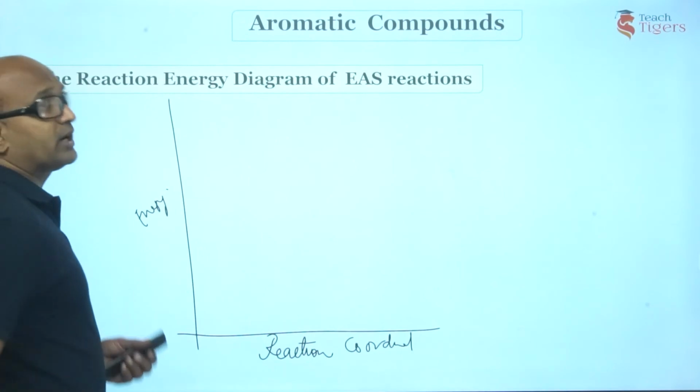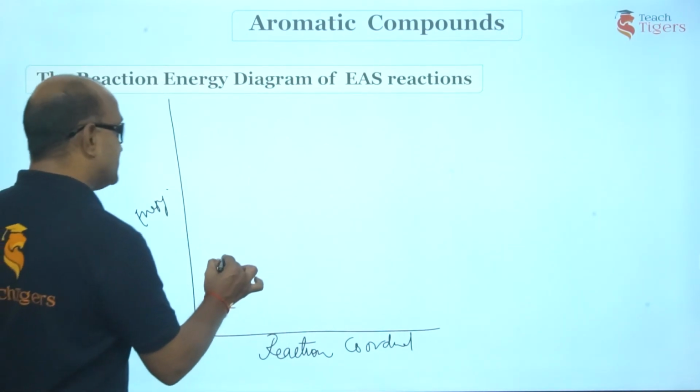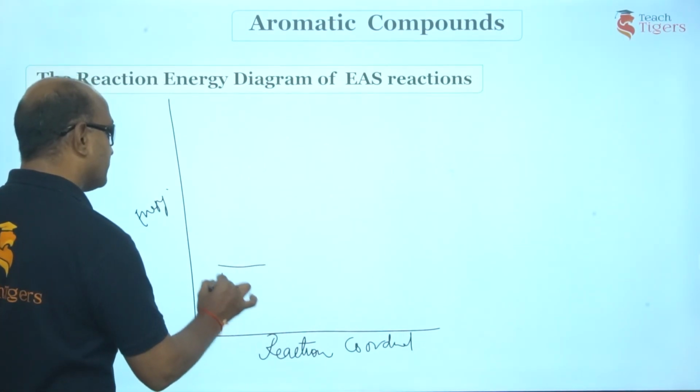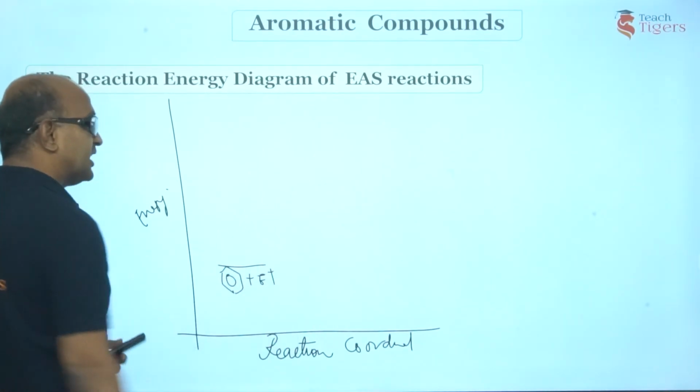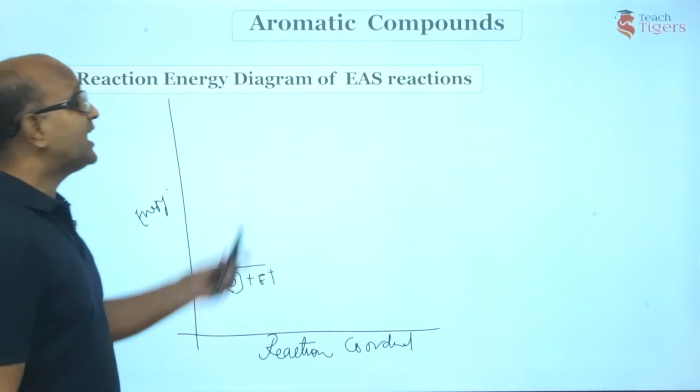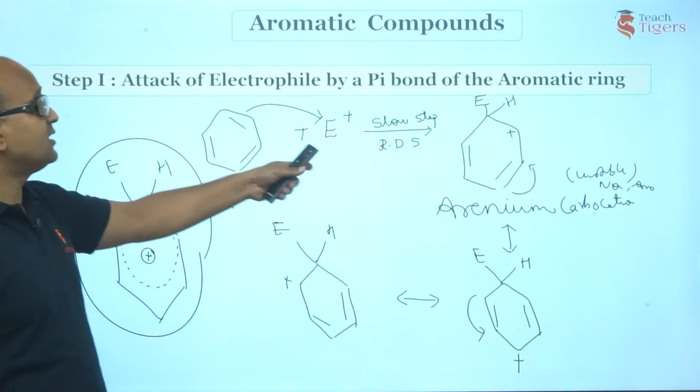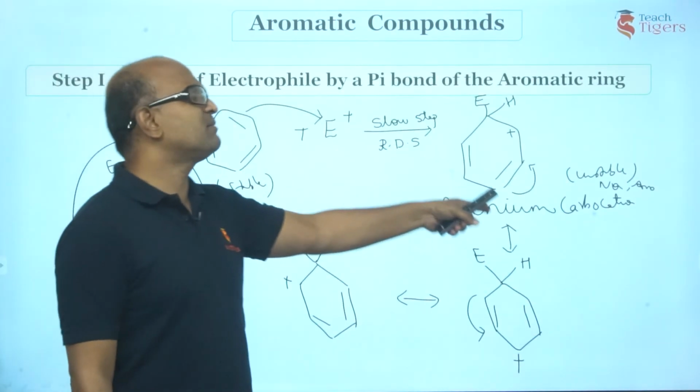Now guys, you see what happened. I have got this benzene ring. Here I have got benzene, right? And it is attacked by E plus electrophile. So what happens in the first step? Can you see here? This is the formation of arenium carbocation.